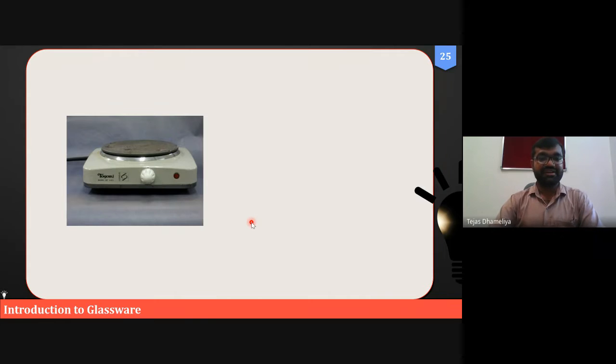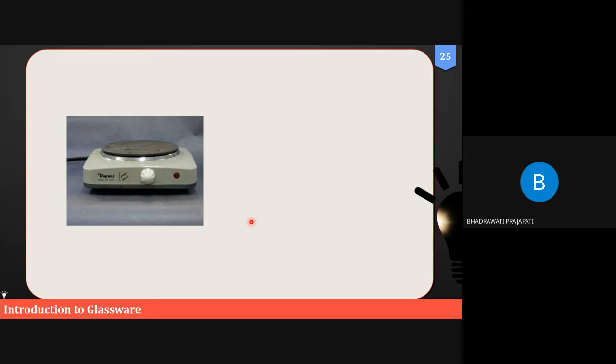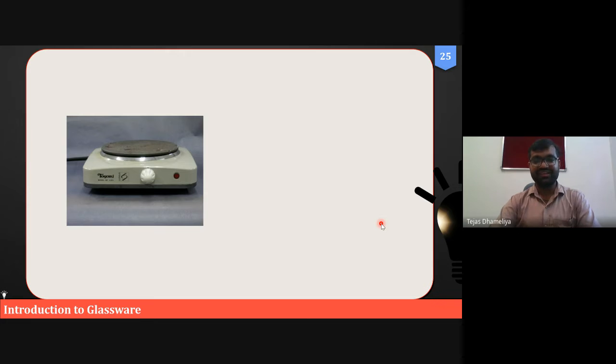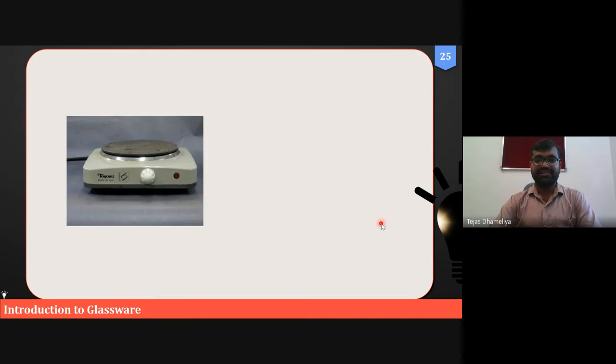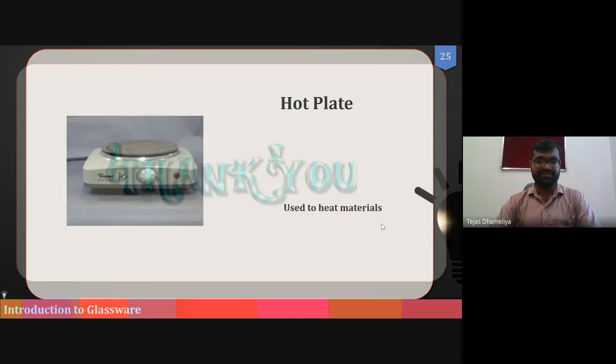What is the name of this apparatus? Can anyone tell? This is not in our lab, this photo is not from the lab, it is downloaded from the internet. Bhadravati, can you tell the name of this? Yes, sir. Weighing machine. Not a weighing machine, for weighing you would use something else. This is basically a hot plate, right? So that is used to heat a solution placed in a beaker or whatever.